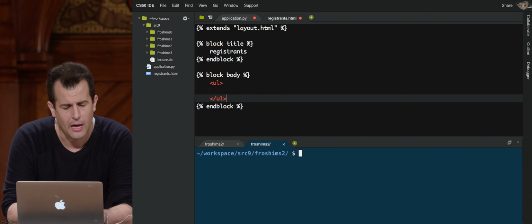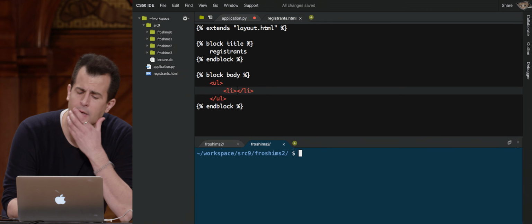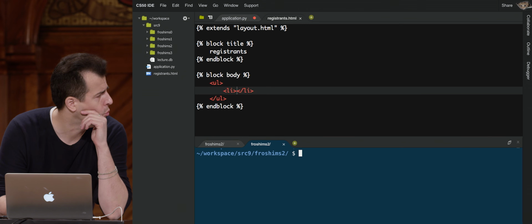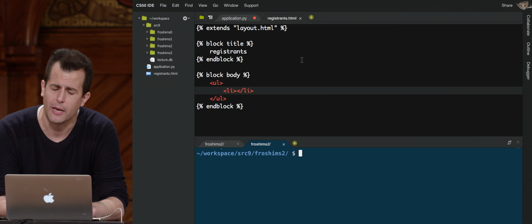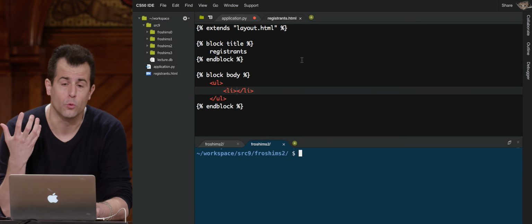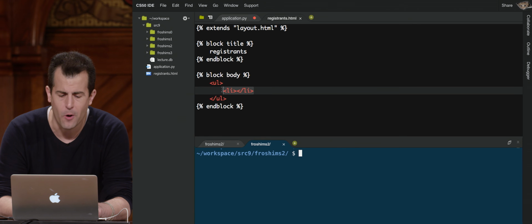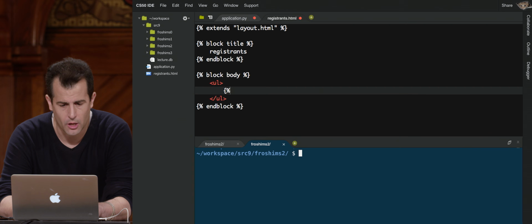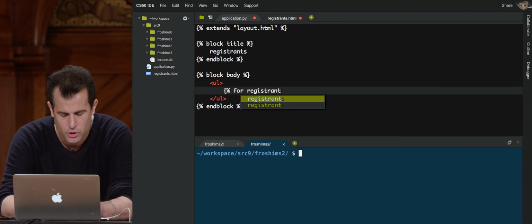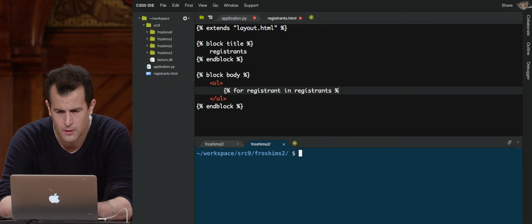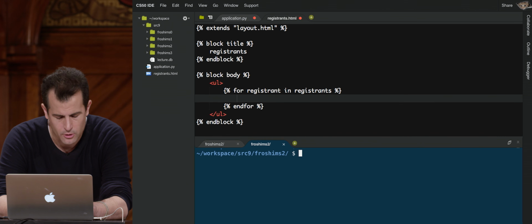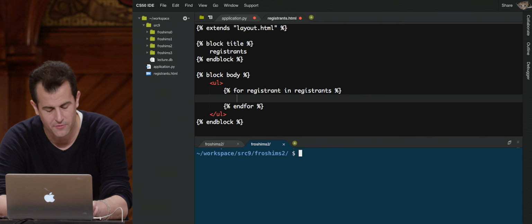And now I know I can spit out list items to put values next to those bulleted lists, but I don't know how many list items to output yet. But wait a minute. Passed into this template was a key called registrants, whose value is rows, the list I got back from my database. So you know what? It turns out that in Jinja, you can execute essentially Python code that looks like this: for registrant in registrants. And then down here, let me do end for, so slightly new syntax here. So no colon here. We're doing for, and the opposite of it is end for.